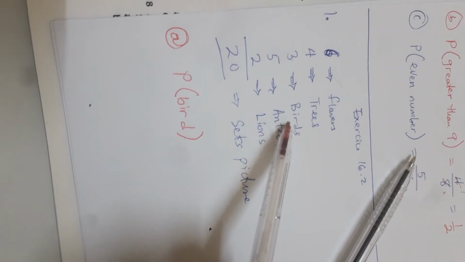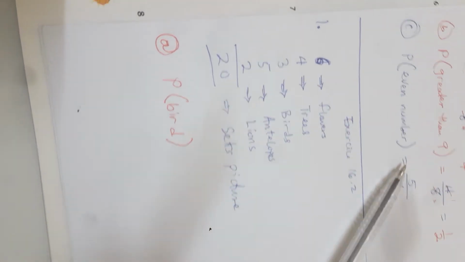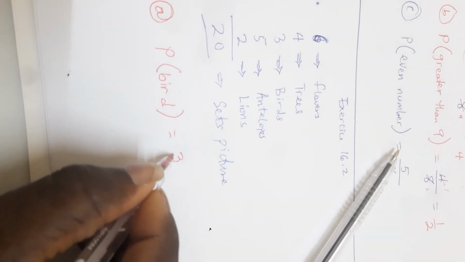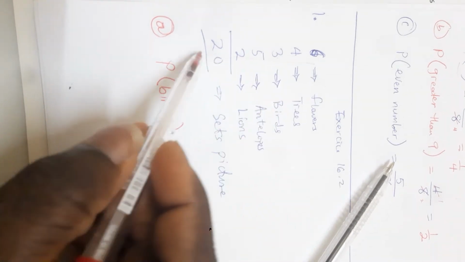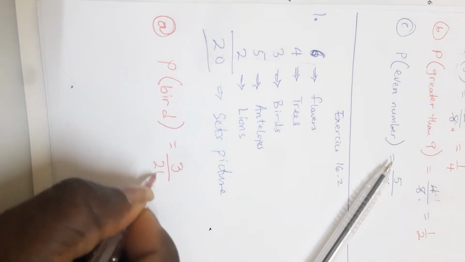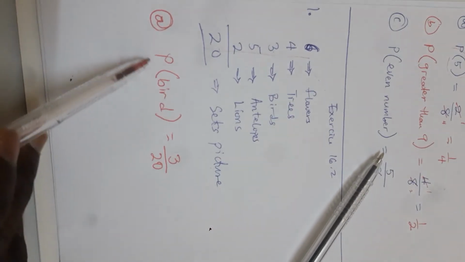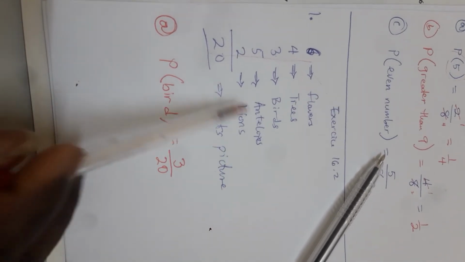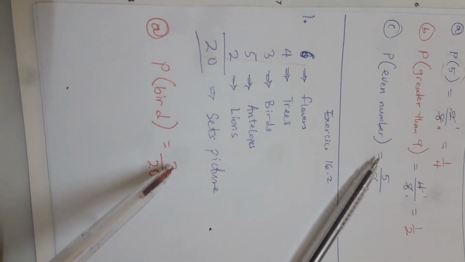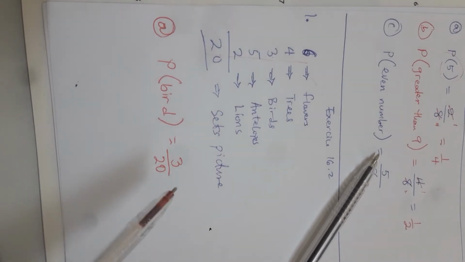If you come to your cards here, I have 3 birds. So for birds, the probability is 3 over the total number of the set of pictures, so 3 over 20. This is the probability that it's a bird, because there are 3 items of birds, so it's 3 over 20. Can you see?